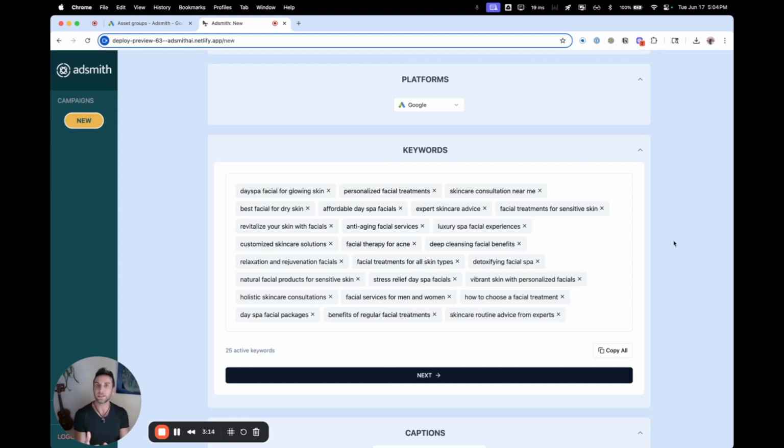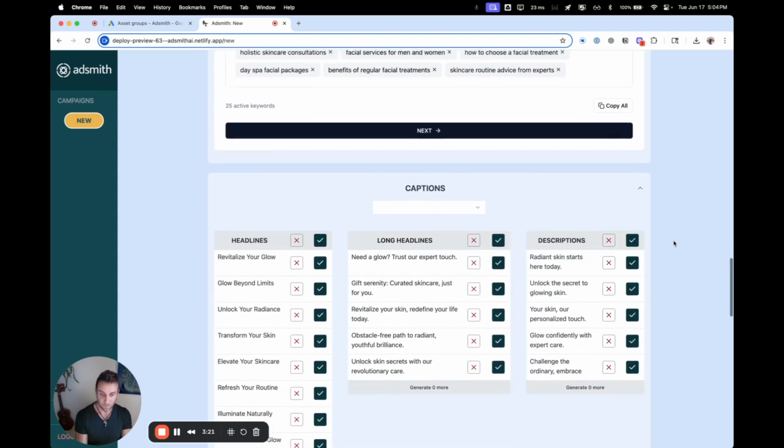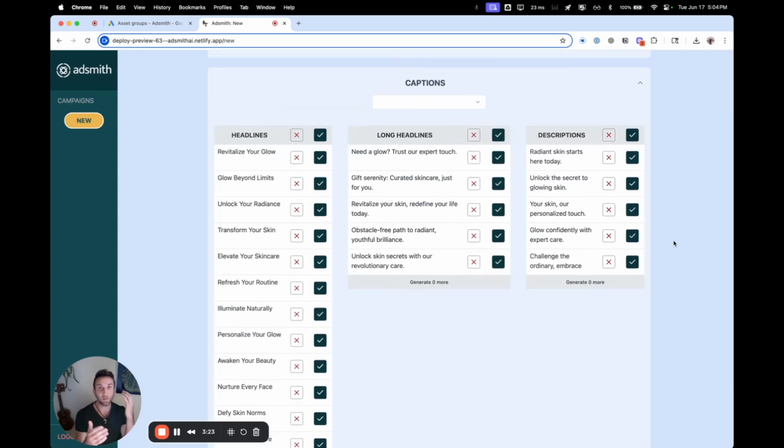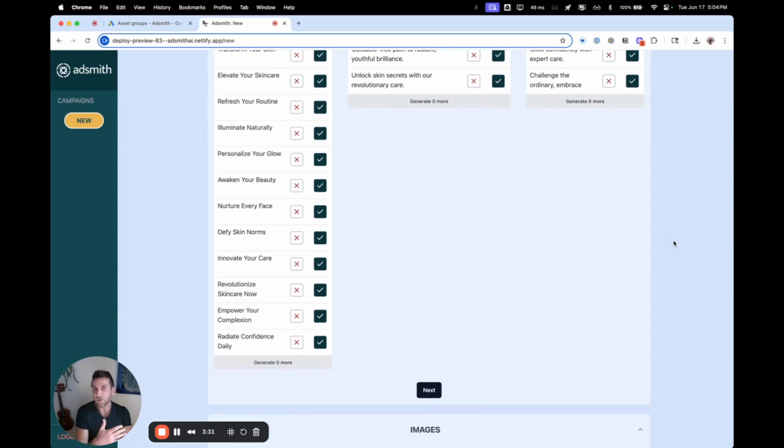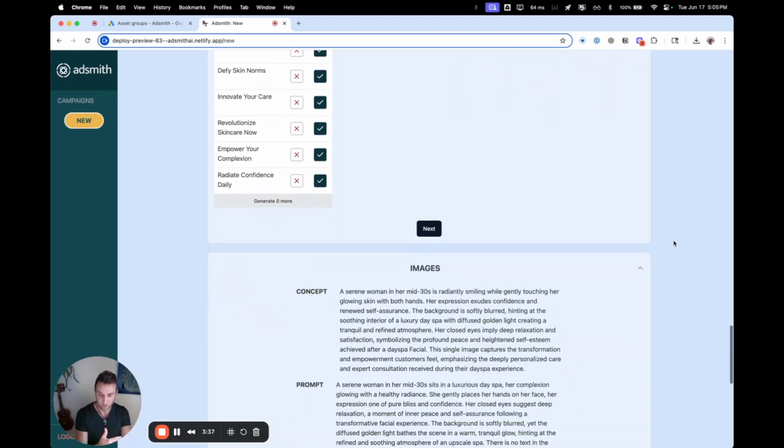But the point of the system is it's self-learning. So you can start with something credible, let it get performance data, and then improve based on that. Same with the captions. These are all perfectly formatted for what Google's looking for in terms of character counts, in terms of the type of content. We have that taken care of. Again, you can change them if you like, edit them if you like, but in practice, you don't really need to. Just let the system learn. It learns way faster than we can.